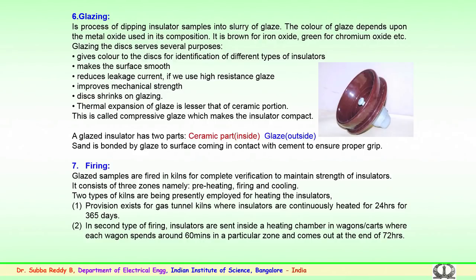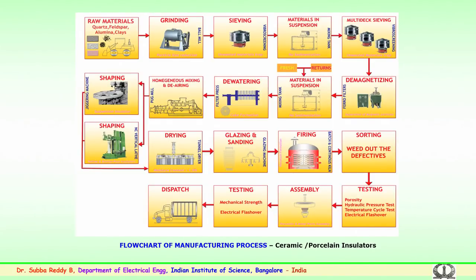So, through several zones, it comes out by the end of 72 hours, that is, each zone 60 minutes, 1 hour, up to 72 hours. So, this process involves the firing, which is a very important process in the manufacturing of a ceramic insulator.